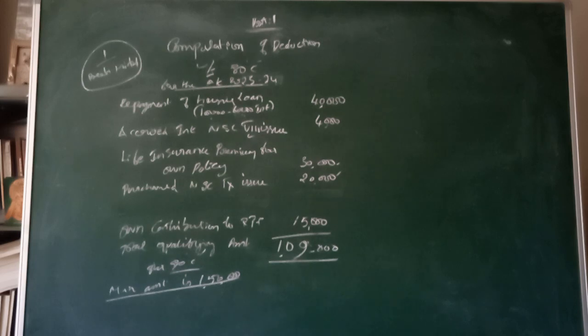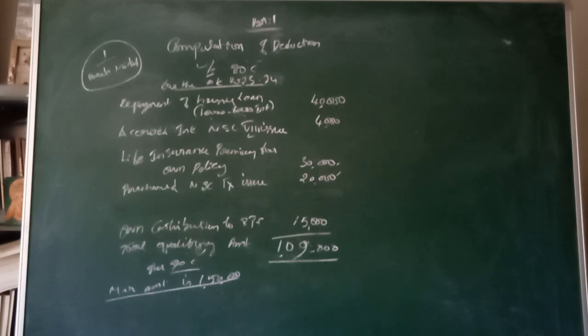The total of these things comes to 1,09,000. What is the total maximum amount for 80C? Maximum amount is 1,50,000. So we have to take the entire 1,09,000 as the qualified amount. So gross total income minus 80C of 1,09,000, as far as this problem is concerned, balance is taxable income.